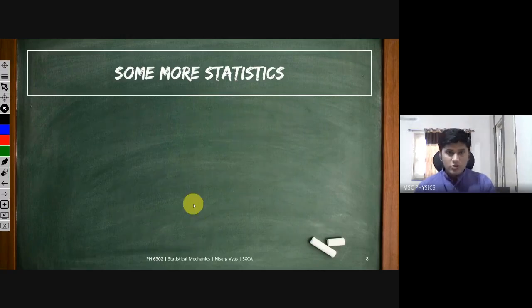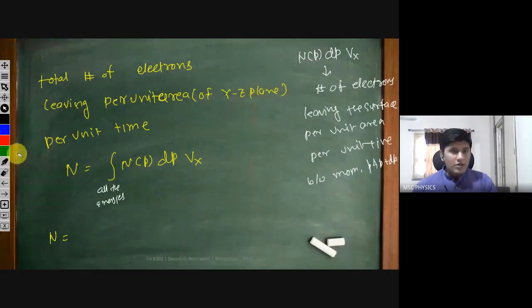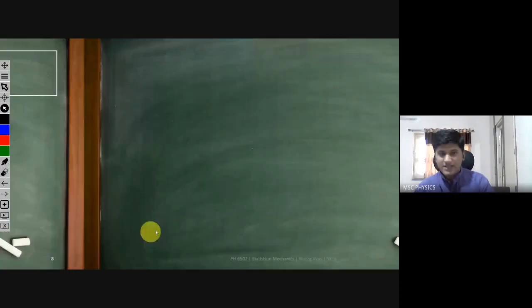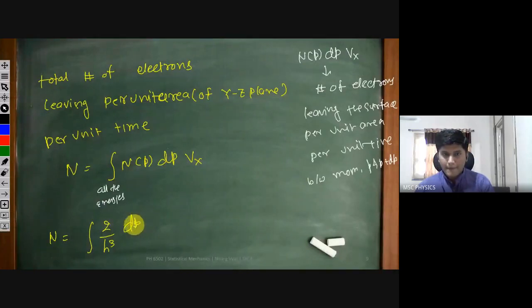Okay, so I'll be giving you that answer tomorrow, and for that n of p dp we are writing 2 by h cube, and the momentum part, dpx, dpy, dpz, and the distribution function.